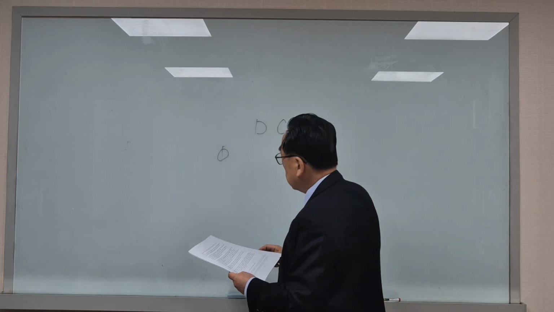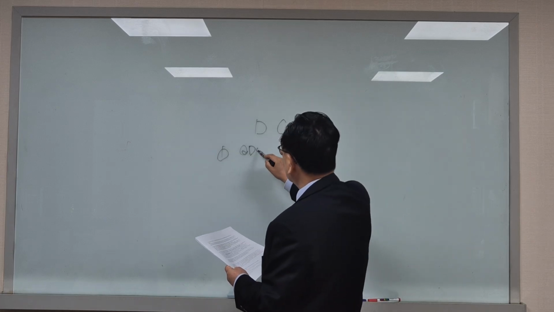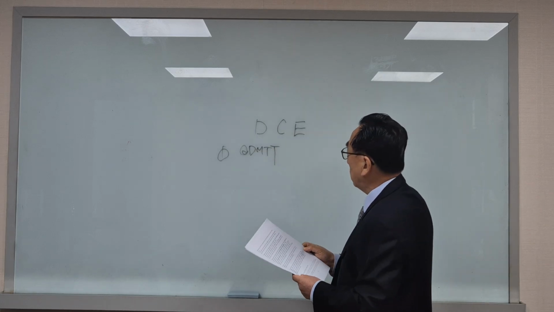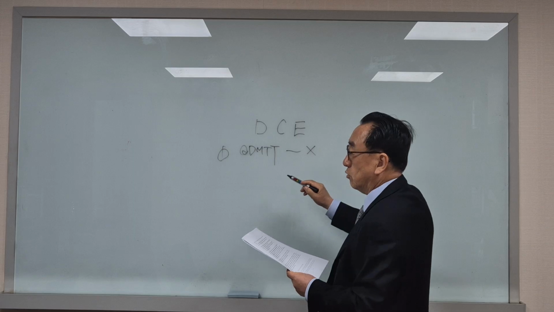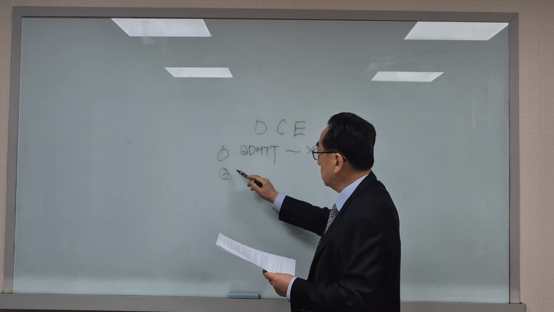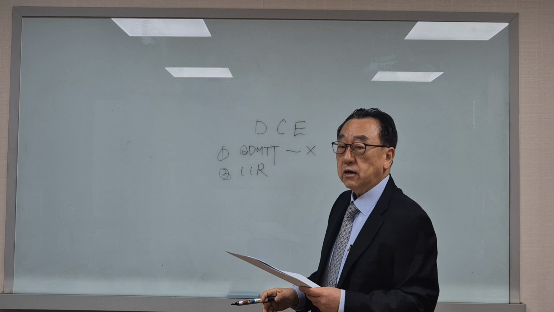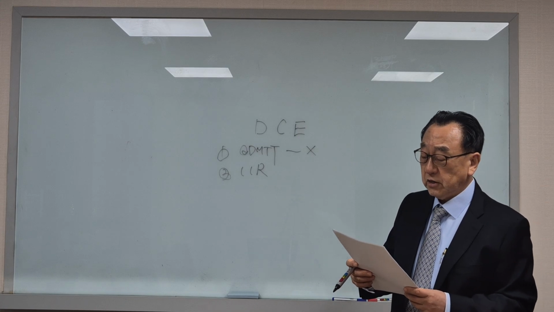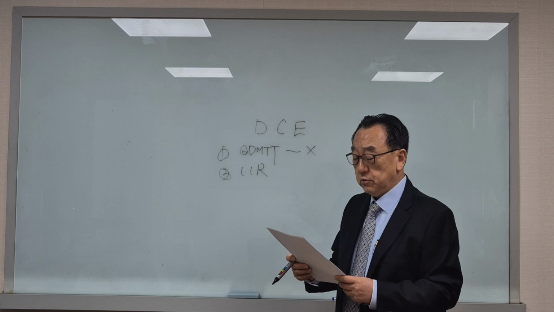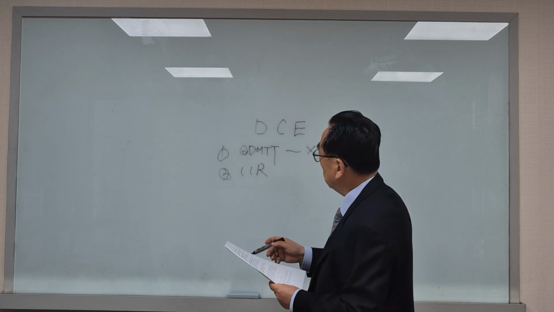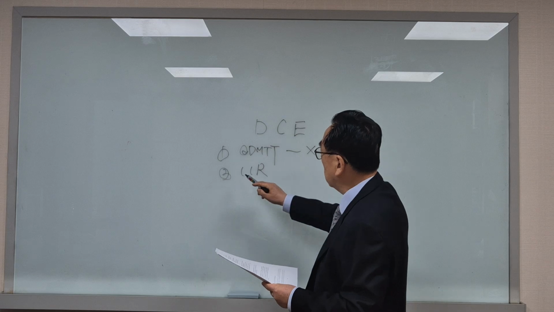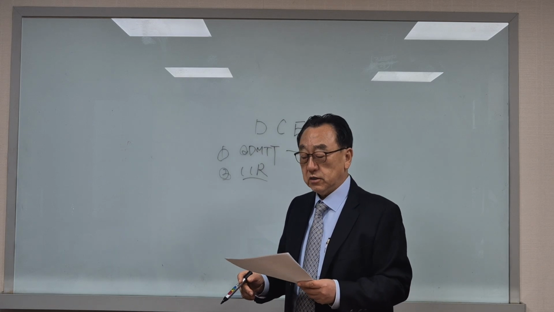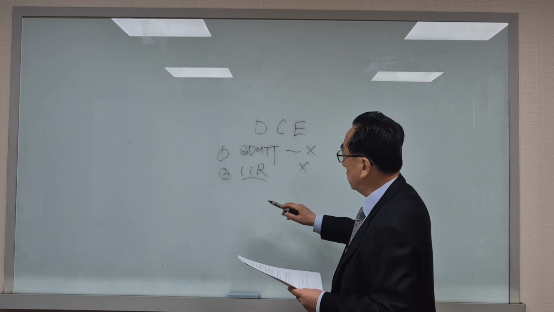Firstly, QDMTT, qualified domestic minimum top-up tax, is not applied in Korea yet. And number 2 is IIR. IIR is applied only to the parent entity. So when the domestic constituent entity is the ultimate parent entity of the group, we do not deal with this situation because I'm focusing on the Korea subsidiary of a multinational entity. So this will not apply either.